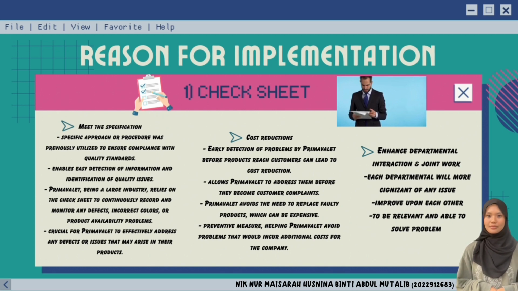So firstly, check sheet. Meet the specifications. When something is used to meet the quality standard, it typically applies that a particular method, process or practice was employed in the past to ensure the quality standard.